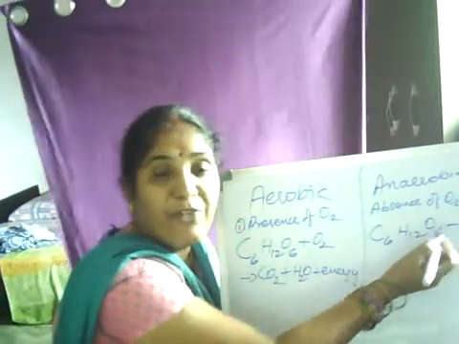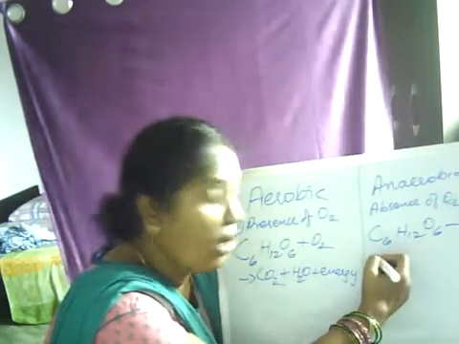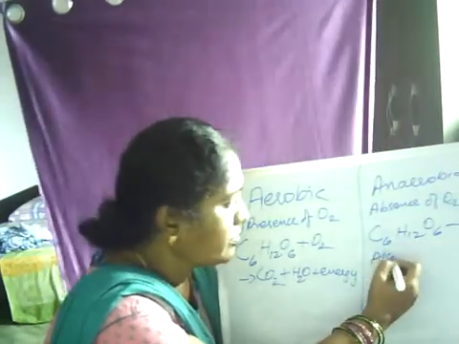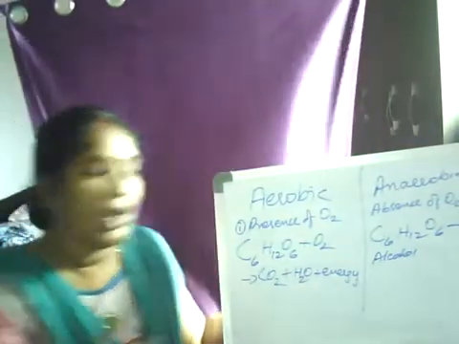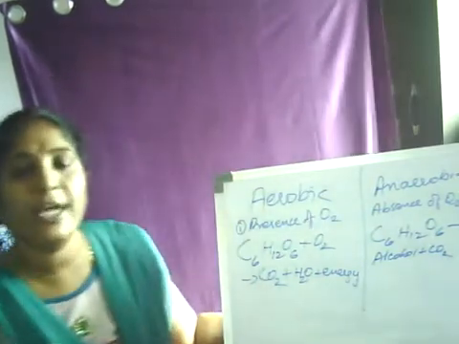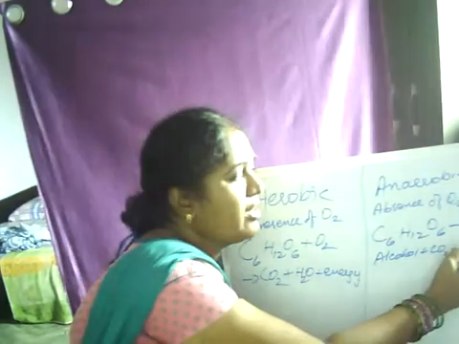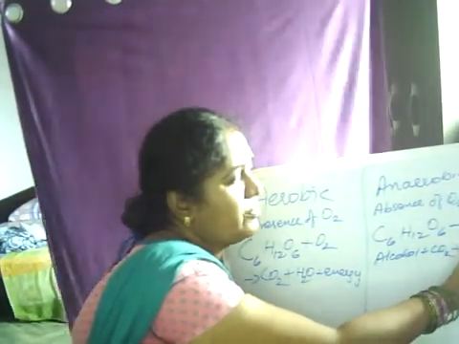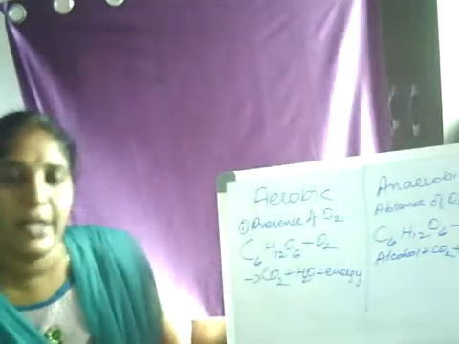Here we find materials like alcohol. Alcohol is formed along with a little bit of carbon dioxide, and along with that a very little amount of energy is released.